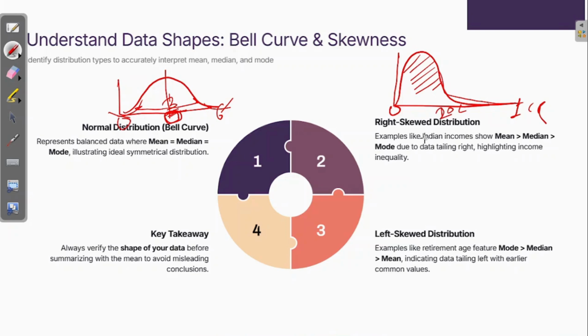So if you see Indian income, the distribution is right skewed, and it shows that mean is greater than median greater than mode, while in the normal distribution mean is equal to median is equal to mode, right? So the data tailing right, highlighting income inequality, comes to the right skewed distribution, right?